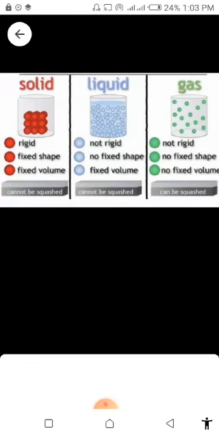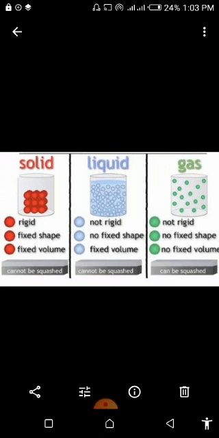Liquids, the particles in the liquids are arranged in an irregular pattern. They do not have a proper fixed shape, and they are not rigid. They can flow easily. They are close to each other, but there is a space between the particles of the liquids. This means that there is not too much space between them, just enough for them to slide over each other.